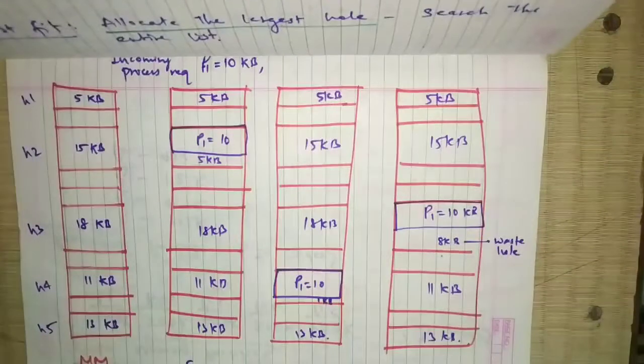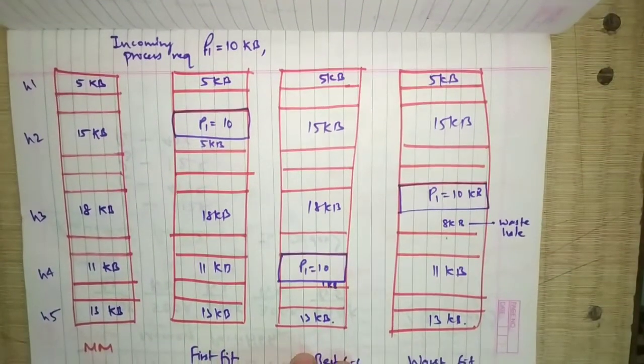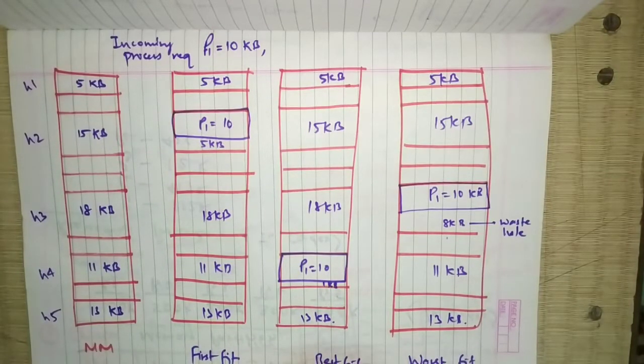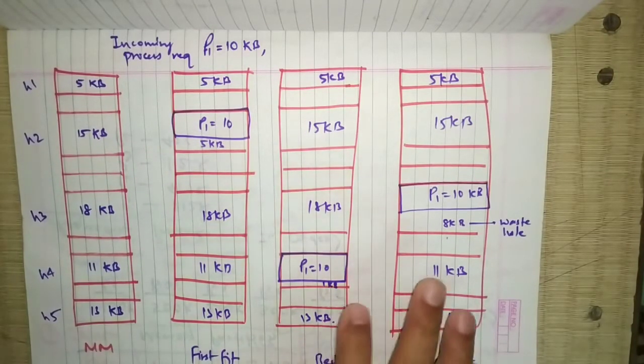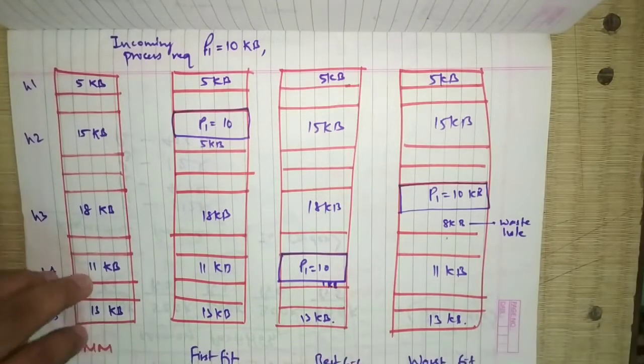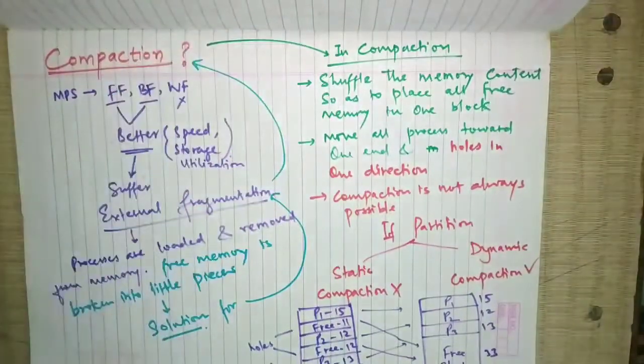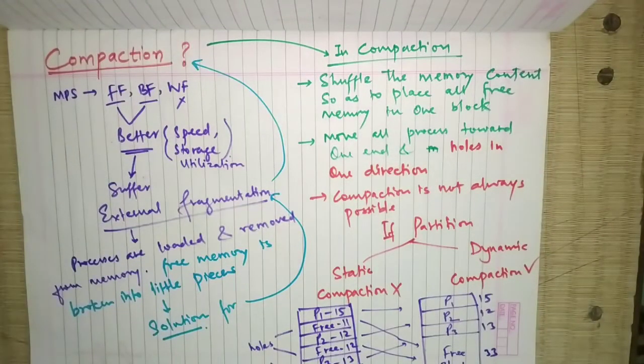With the help of these strategies we can easily assign the memory. The best fit strategy was good because it finds the smallest hole and then fills it. We have seen an example of this also. And for external fragmentation, we have seen the solution also, that is compaction.